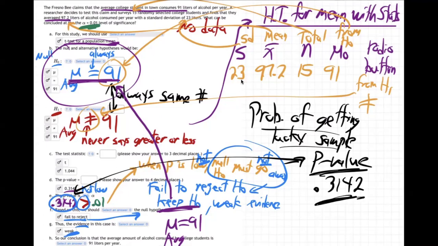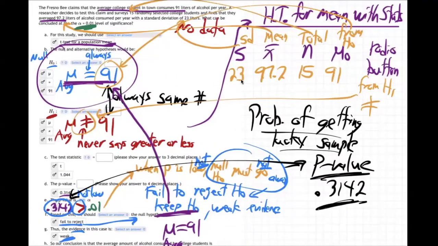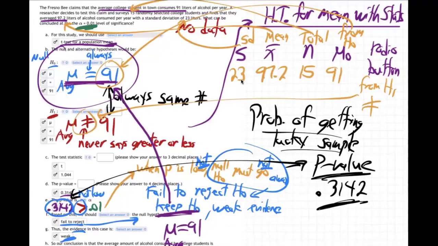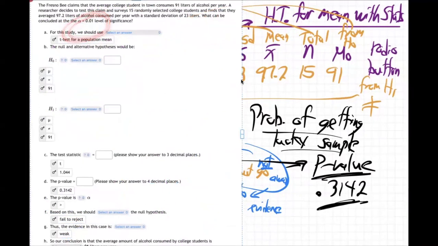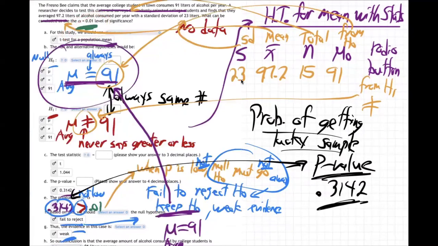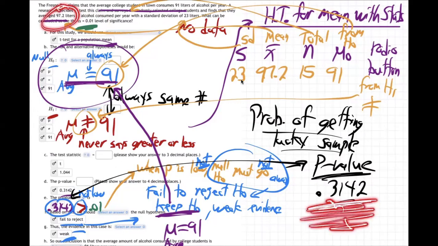And you might think, well, that's not that much. Well, that's actually a very high p-value. For us to believe the results of a study, we need strong evidence, which means a really low chance, lower than 5%. In this case, we wanted lower than a 1% chance that the results are just lucky. Well, 31% is way too high. We think there's a good chance that the fact that we got different than 91 is just because of luckiness. There's a 31% chance you're going to get those results by just luck.